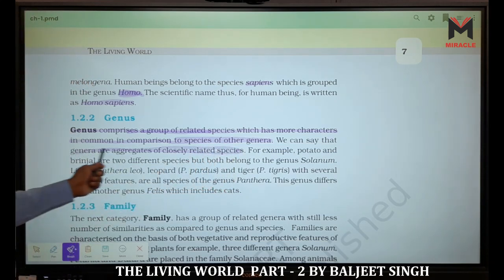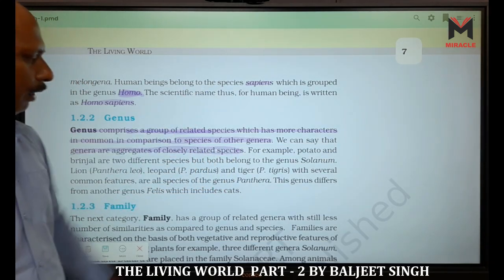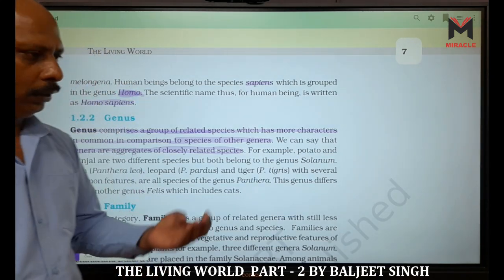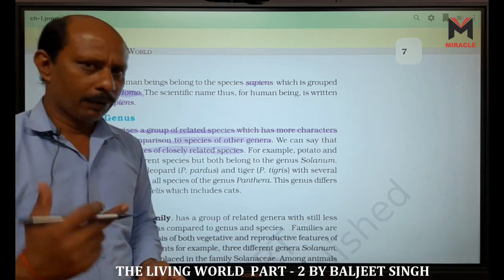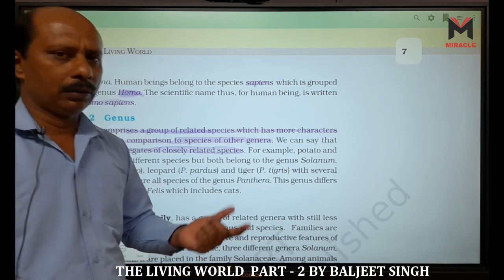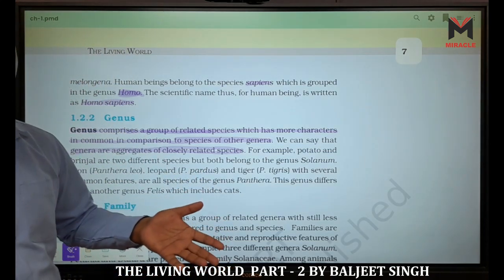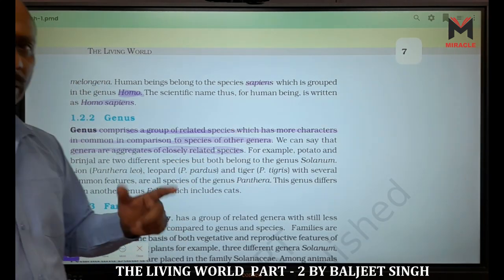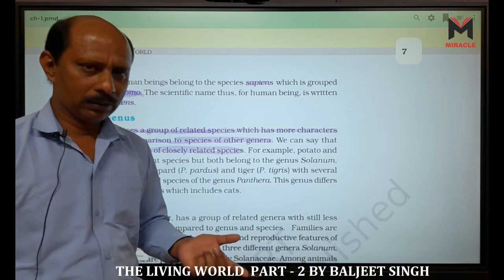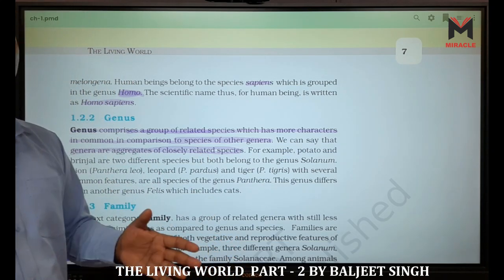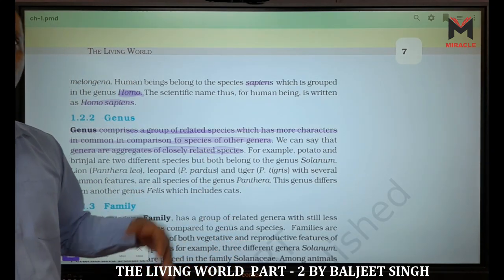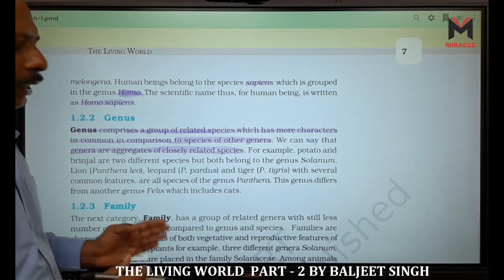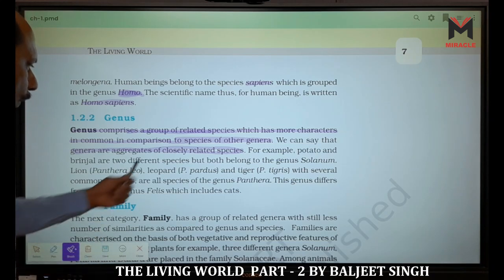As in the previous examples, Solanum has Solanum nigrum, Solanum tuberosum, Solanum melongena and Solanum lycopersicum. It has more species. Second example, Panthera leo, Panthera tigris, Panthera pardus, more than one species. But in the case of Homo, it has only one species. A genus contains closely related species.